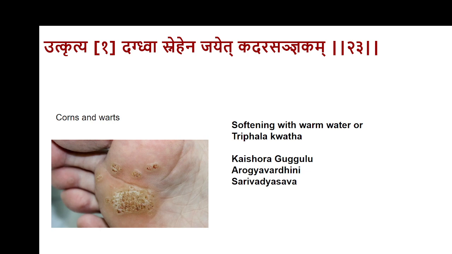Then kadara. Utkritya Dakha Snehena Jayat Kadar Samyakam. In the cords and wards of the lesion, Sushruta has suggested excision and Agnikarma. Of course, in the present day situation also, many people prefer to use the similar protocol like excision or cautery, but it depends upon the type of the lesion.